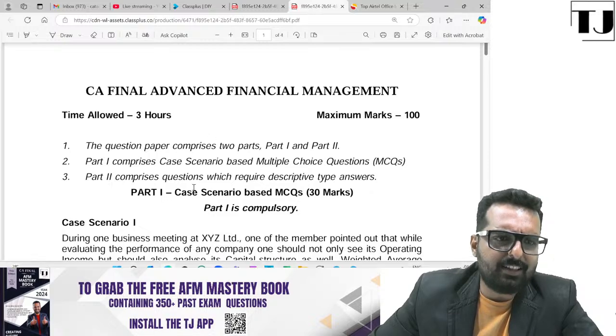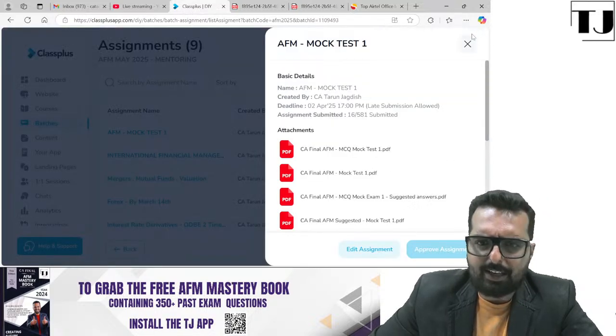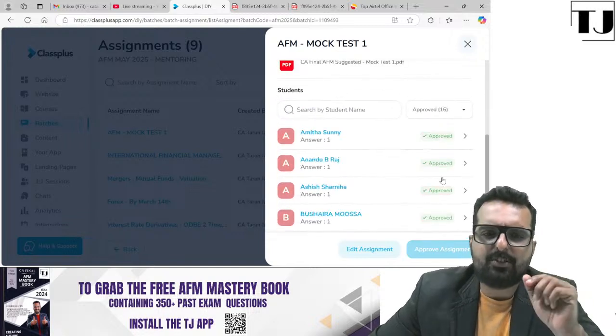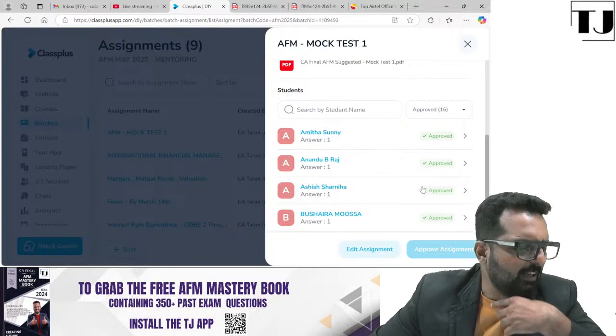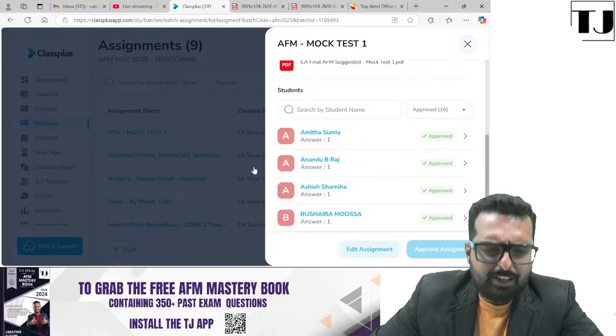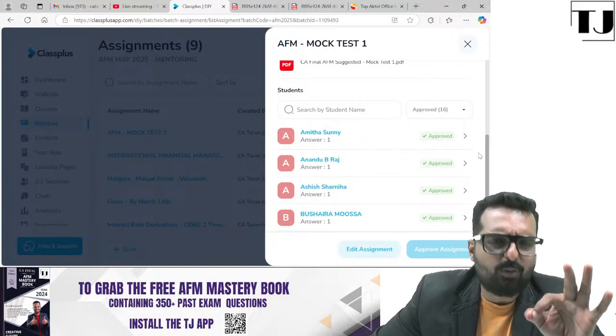Okay. So I'll just do one thing. I'll just show you the status of this assignment. This is the assignment we are talking about. And 16 students have written it, friends. Only 16. There are still 500 plus students who enrolled for the mentoring program. I want others also to write it, but those who wrote it, hats off to all of you.